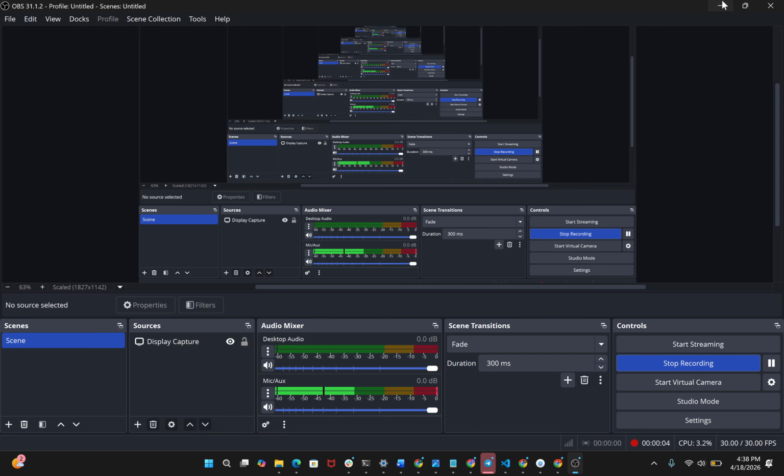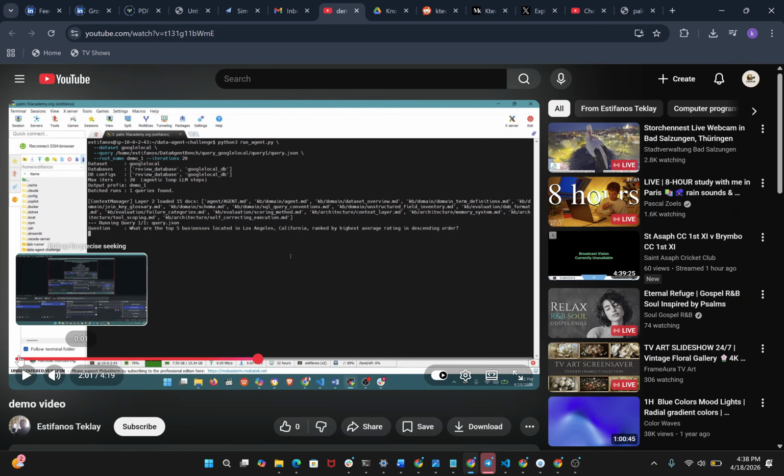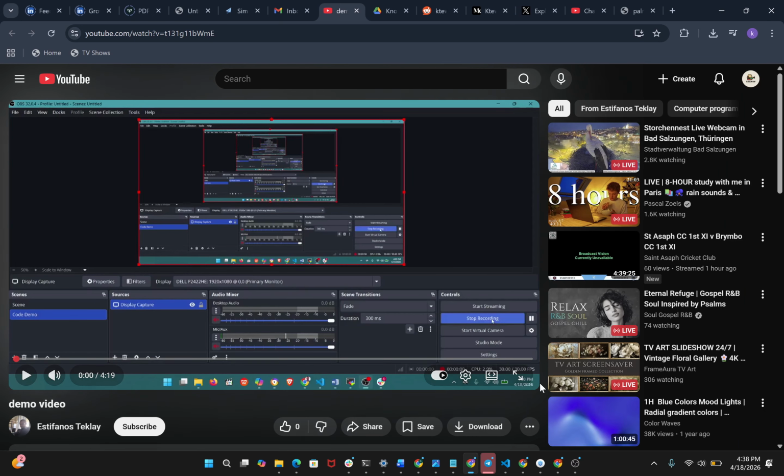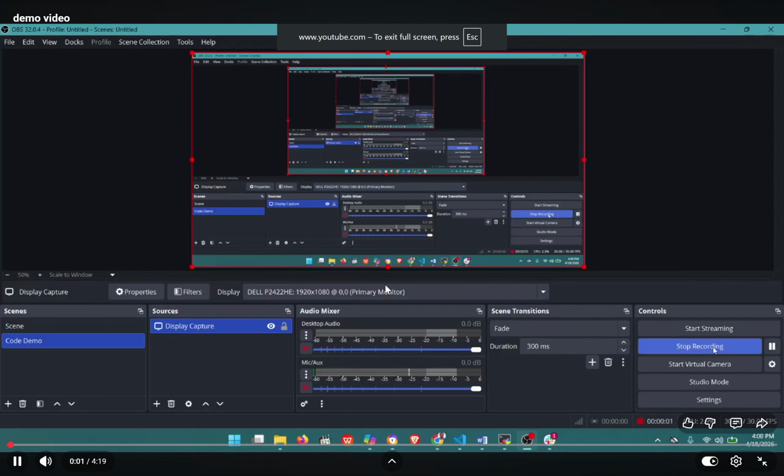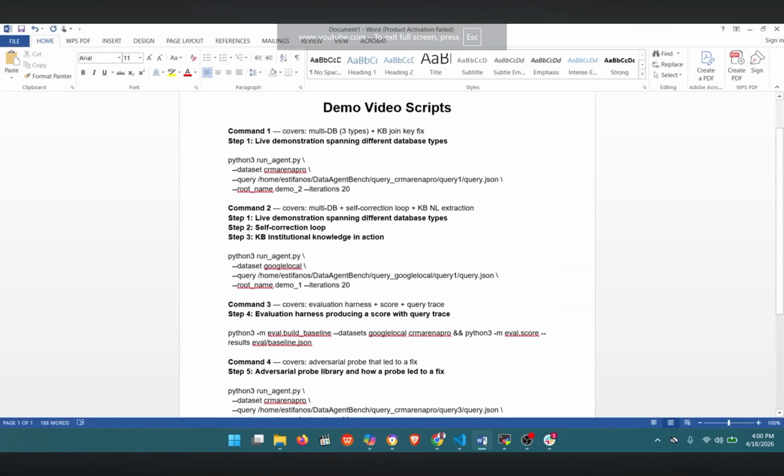Today we're going to do a dry run of multi-database agents. Very quickly, first a cross-database query qualification. Second, a cross-database query with self-correction. Third, how the harness audits each run.